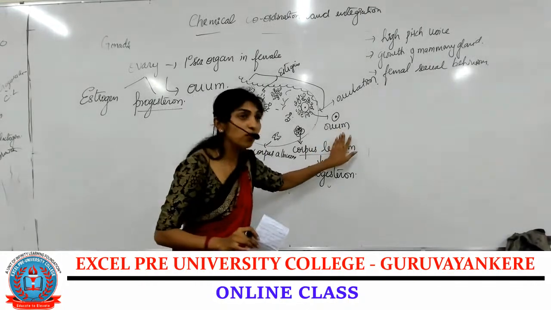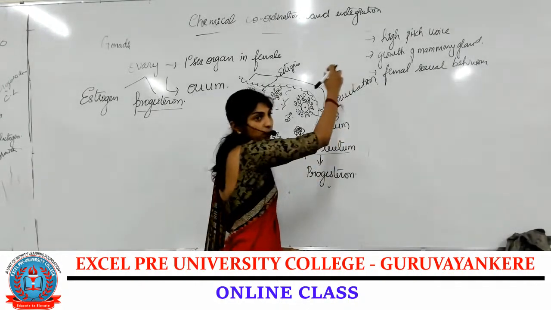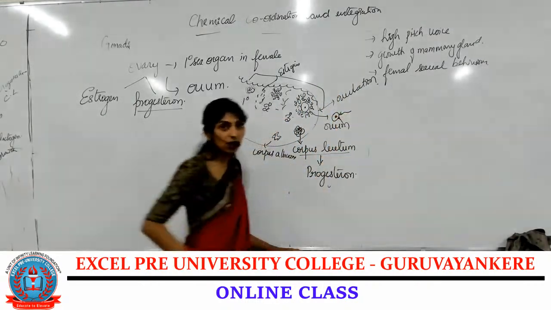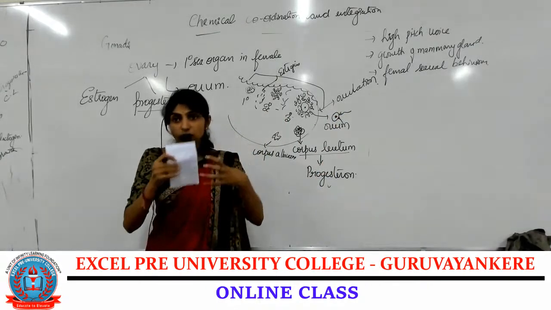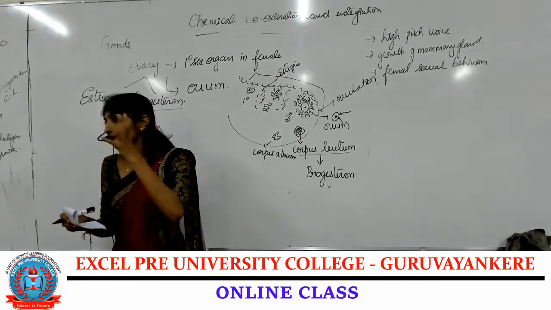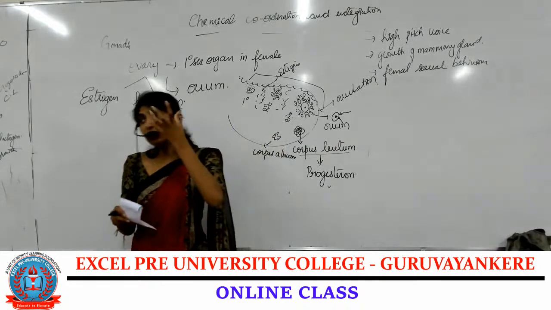But if the ovum which is released is fertilized in the female's fallopian tube, what happens? The zygote is formed. After the zygote formation, they form an embryo.